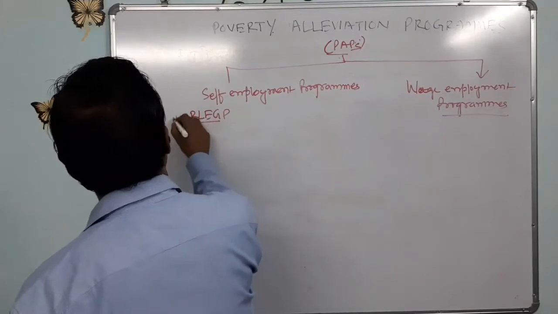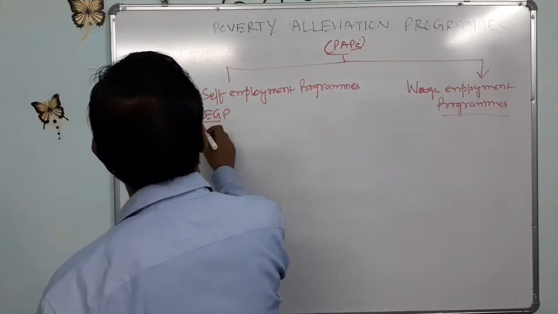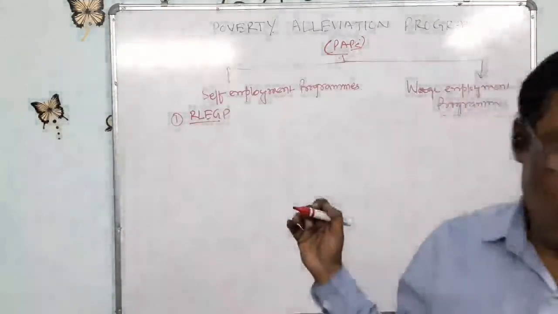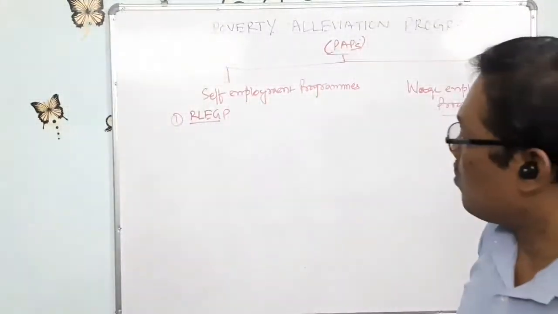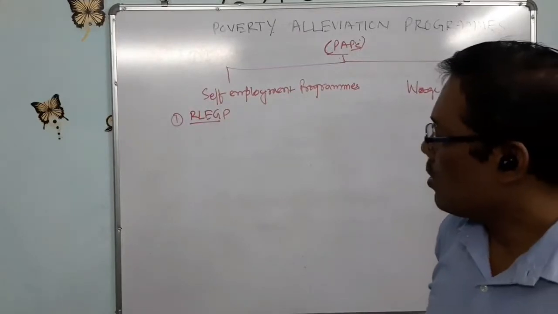First program, Rural Landless Employment Guarantee Program, or in some places it is written as Rural Employment Generation Program, REGP.